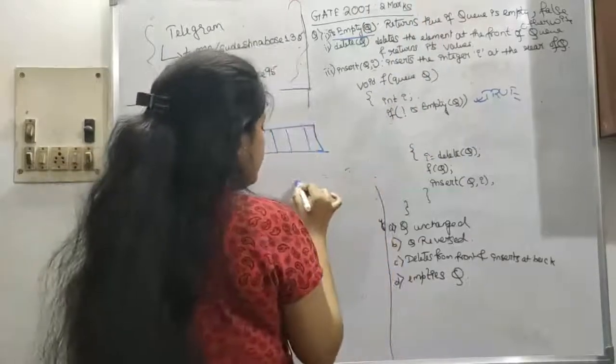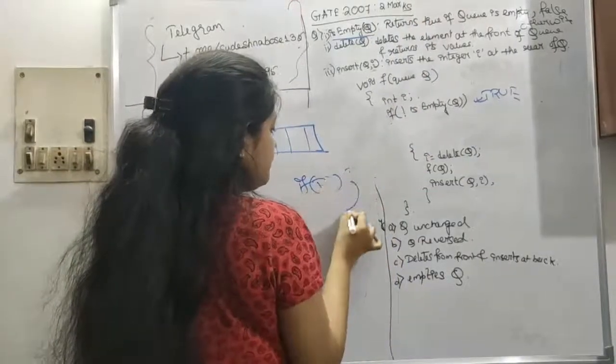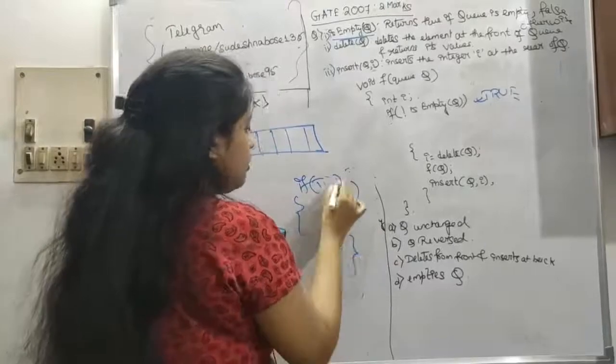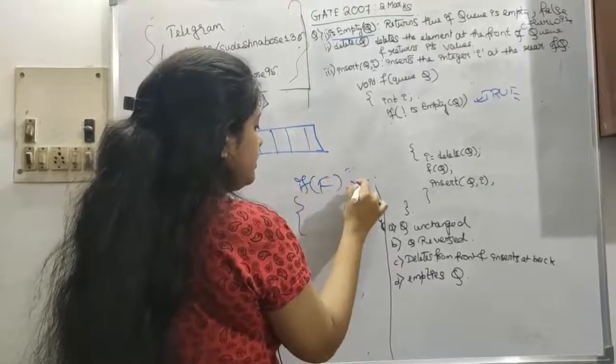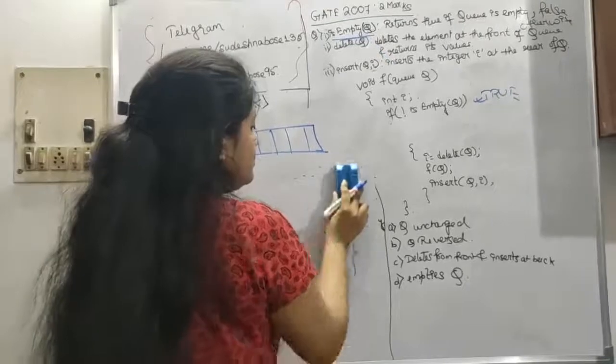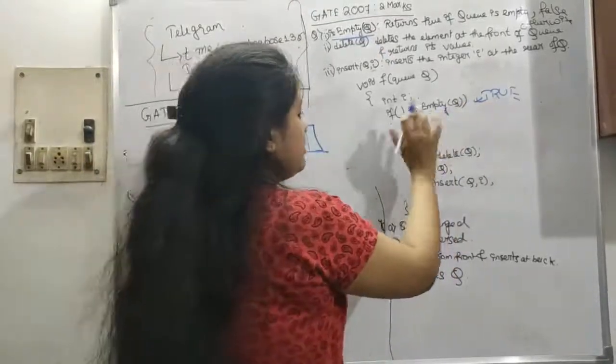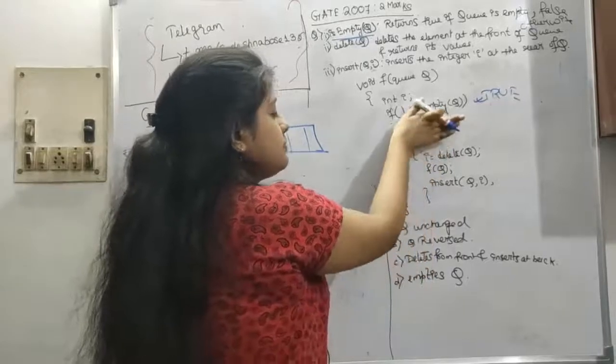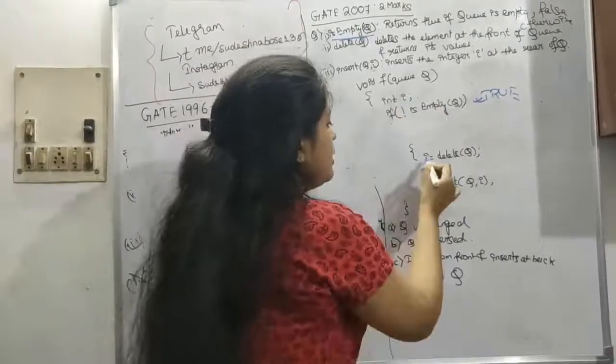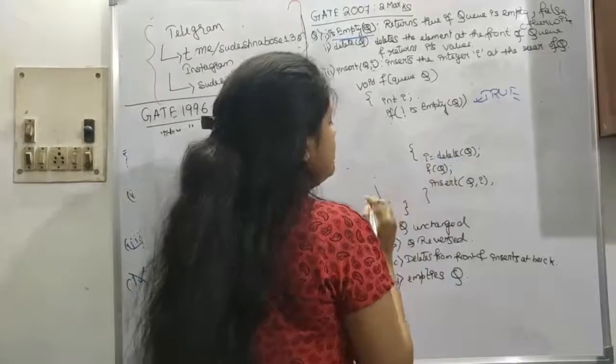See, whenever in an if or while condition something is true, we will go into the loop, or else if it is false, we will get out of the loop and not enter it. This space is empty, I have written something by mistake. Now i equals delete(q).